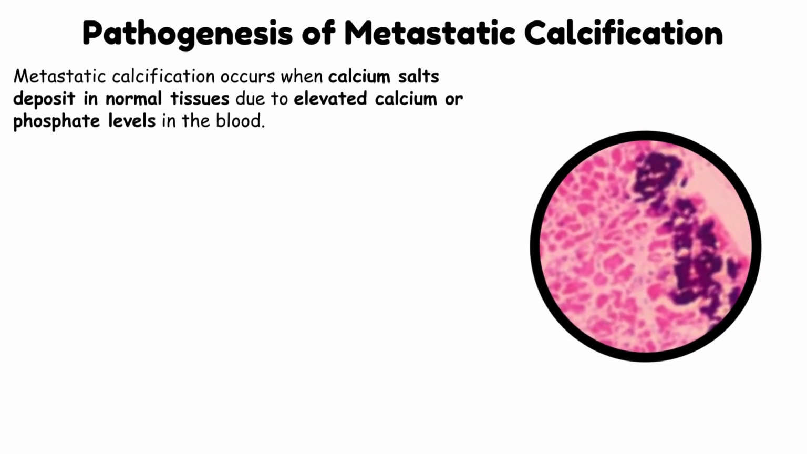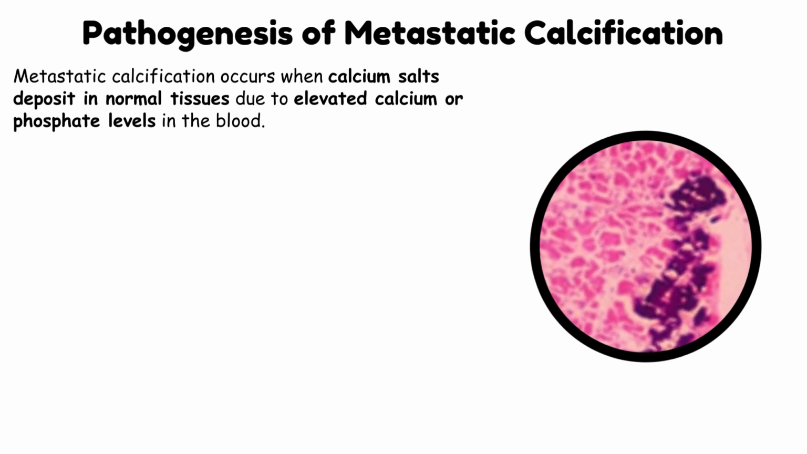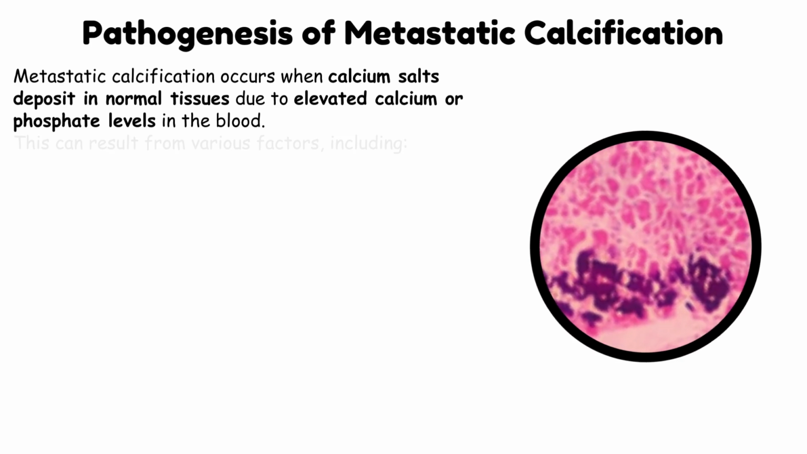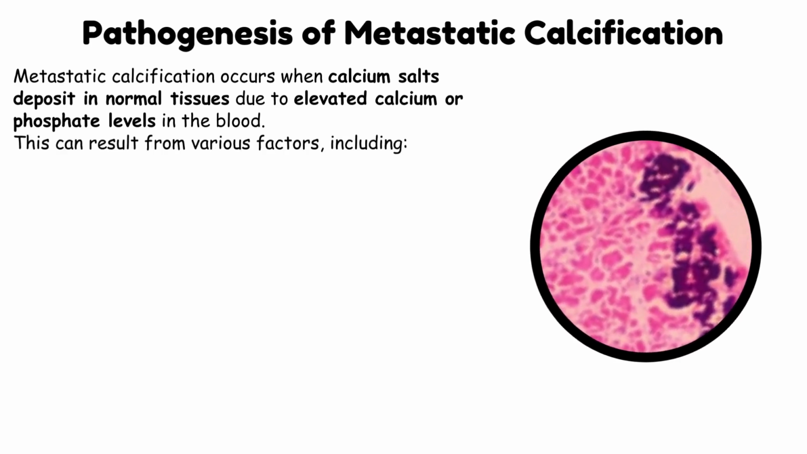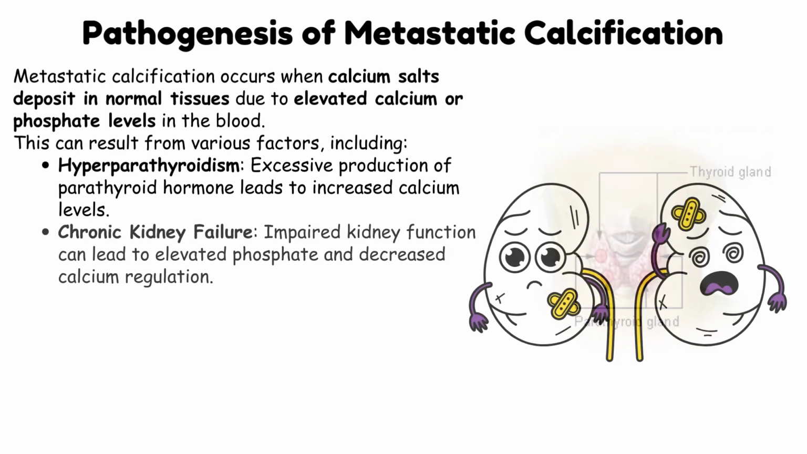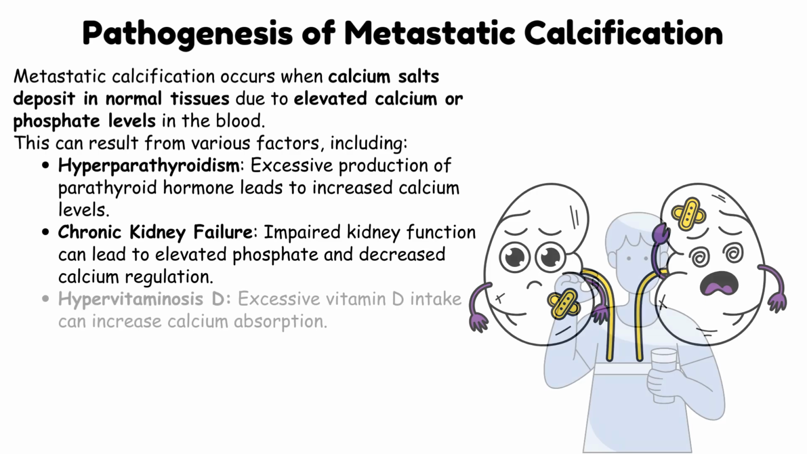Pathogenesis of metastatic calcification. Metastatic calcification happens when calcium salts deposit in normal tissues due to high levels of calcium or phosphate in the blood. There are several causes behind this, including hyperparathyroidism. Excess parathyroid hormone increases blood calcium. Chronic kidney failure. The kidneys can't regulate calcium and phosphate properly, leading to an imbalance.